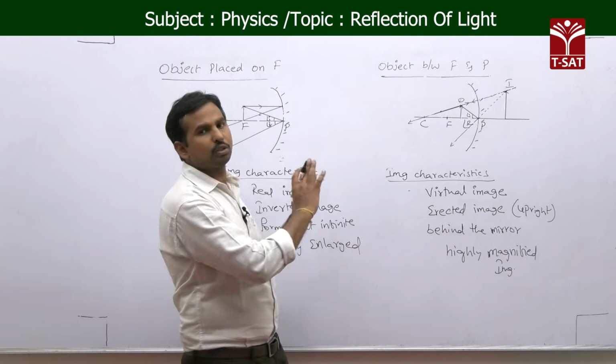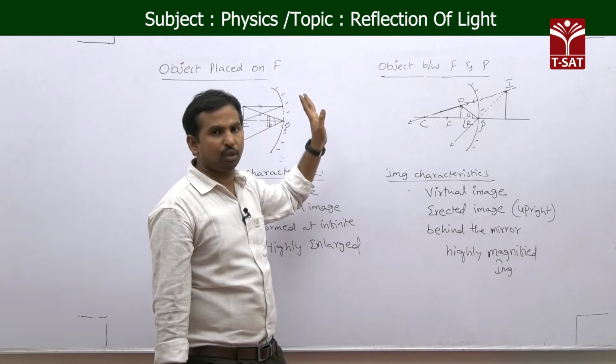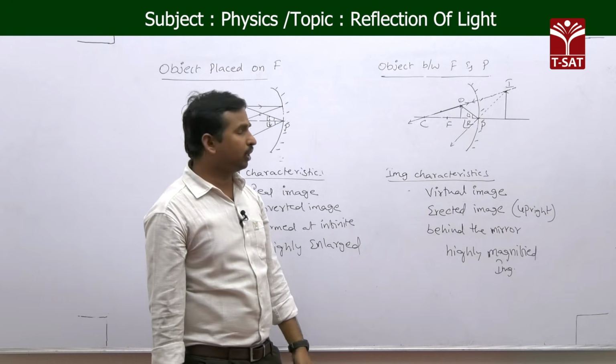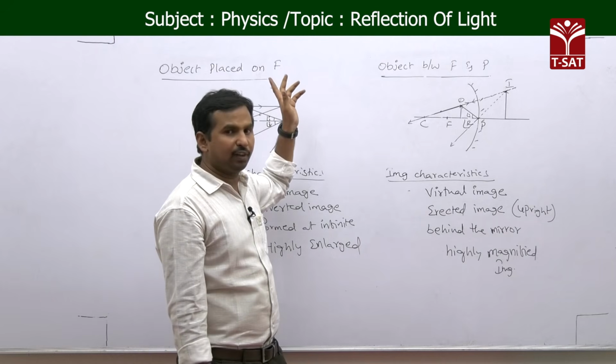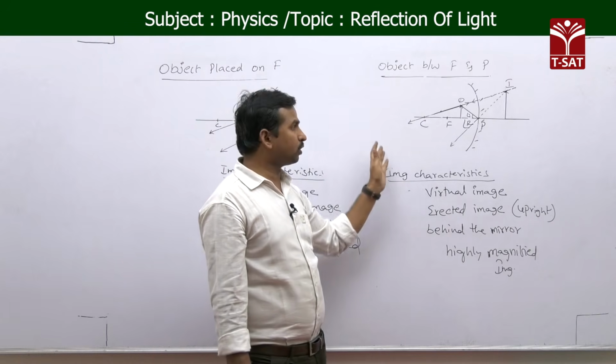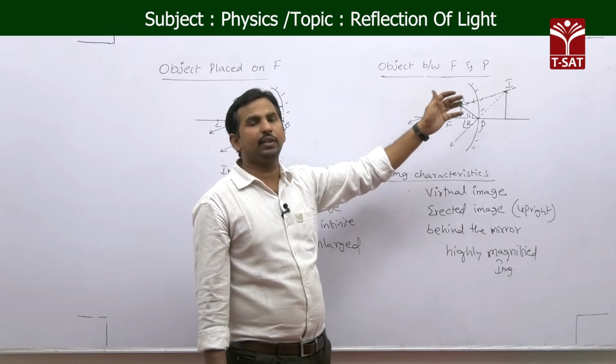These are the 6 positions we have in the case of the concave mirror. And if you observe in all these 6 ray diagrams, the object is placed at infinity from the start. Now we are taking the last position, which is the closest position to the mirror, in between F and P.